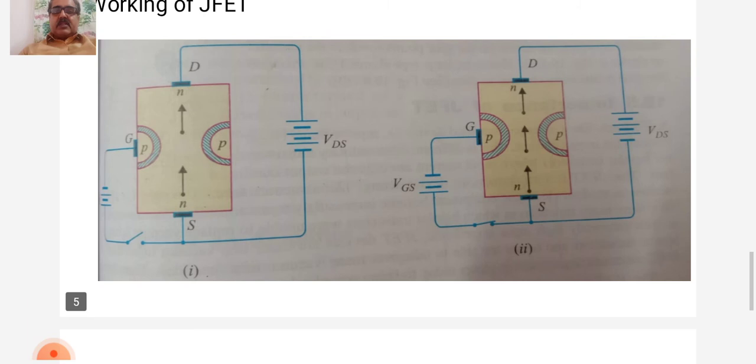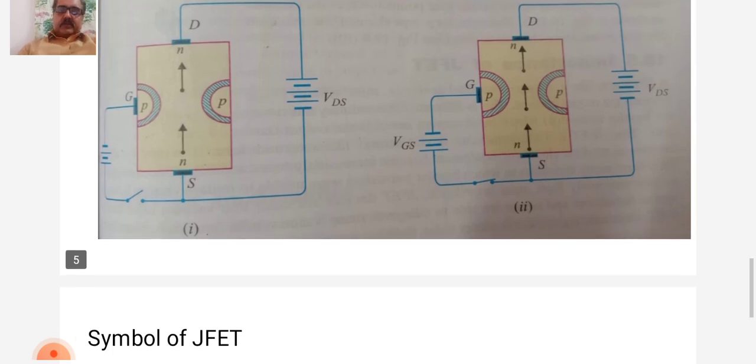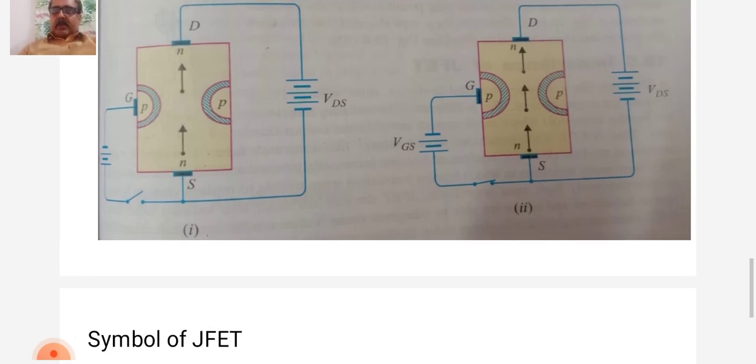The second type of working is when the reverse voltage VGS is applied between the gate and source. You have to observe in figure 2. The width of the depletion layer is increased.